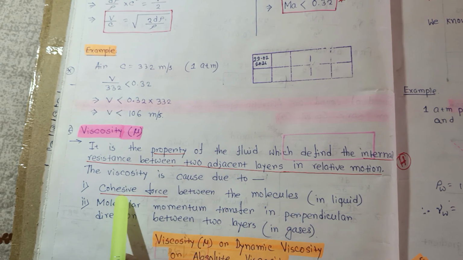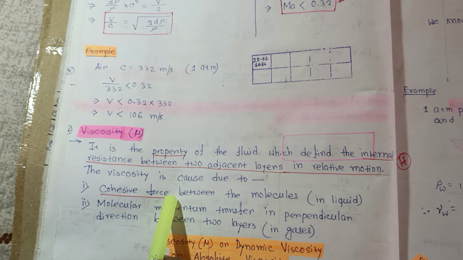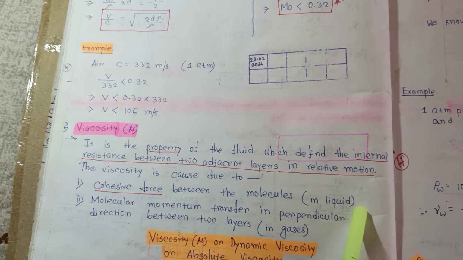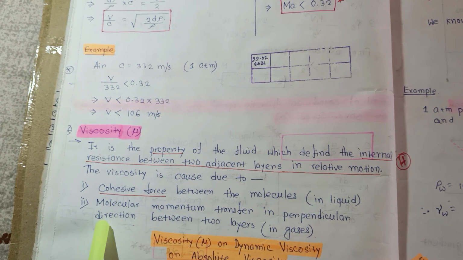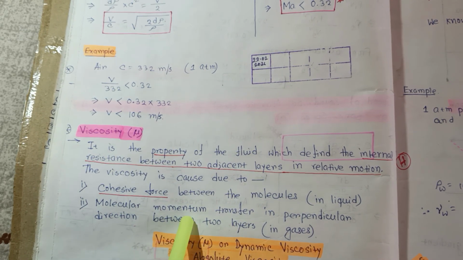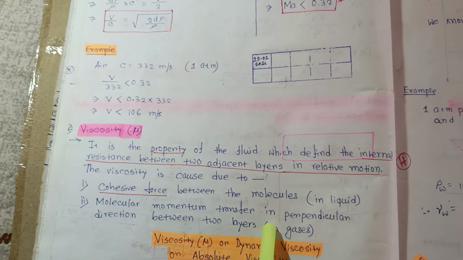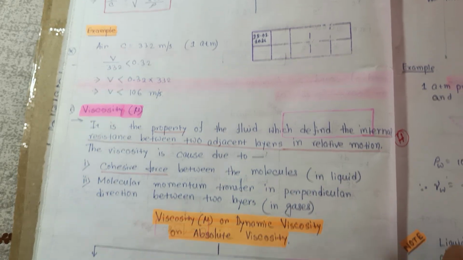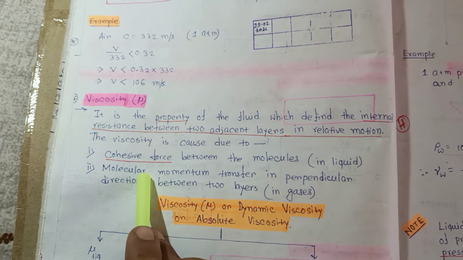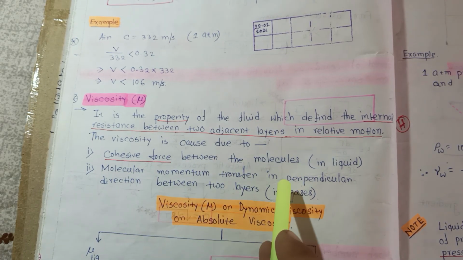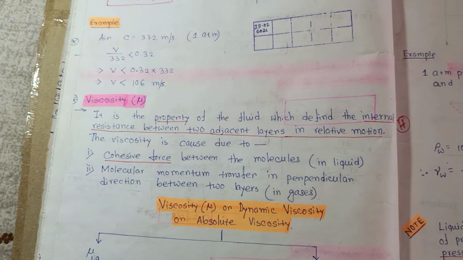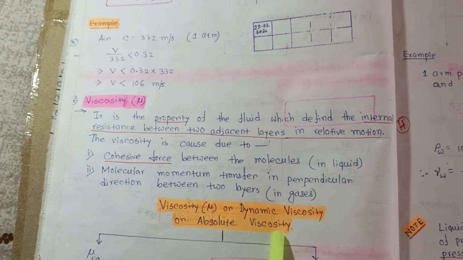This viscosity is caused due to cohesive forces. Cohesive force means there is the same molecular attraction between the molecules in a liquid. And for gases, it is the molecular momentum transfer in the perpendicular direction between two layers. So, viscosity or dynamic viscosity or absolute viscosity.